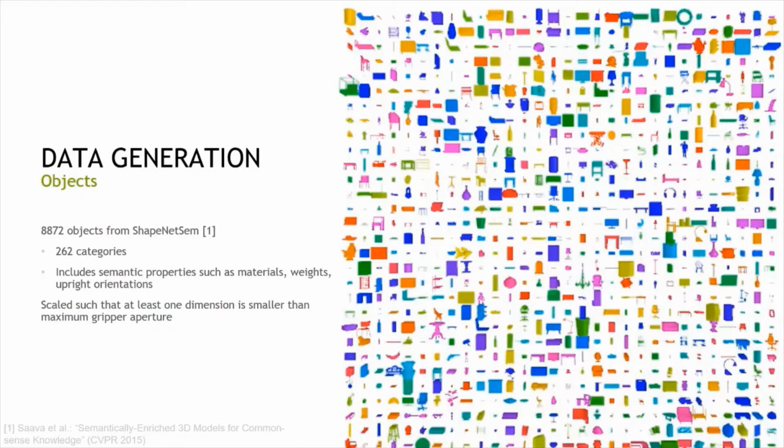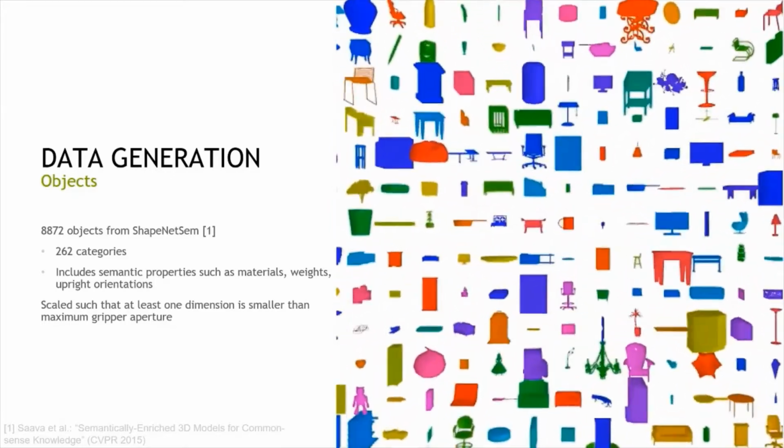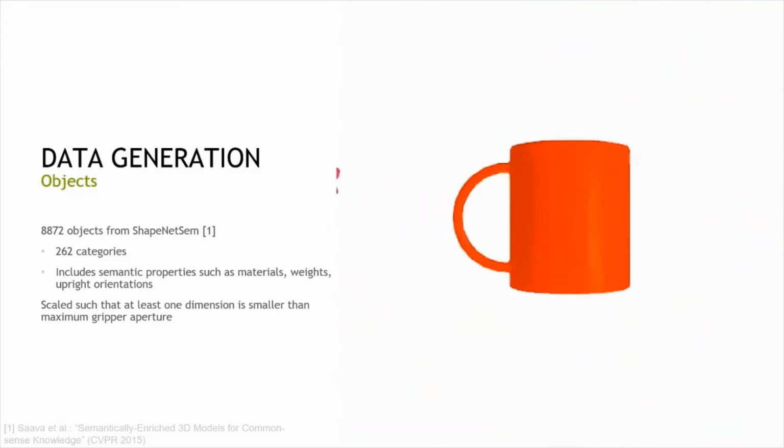We selected 8,872 objects from a dataset called ShapeNet-SEM. ShapeNet-SEM is a subset of ShapeNet, but with a particular twist that is interesting in the sense that it includes semantic properties about those objects, such as materials, weights, or natural upright positions. This can be helpful in case you want to use ACRONYM and the grasps in there for other downstream tasks. To make all those objects graspable, we scaled them down randomly such that at least one dimension is smaller than the gripper aperture of the Franka Panda gripper, which is 8 centimeters.